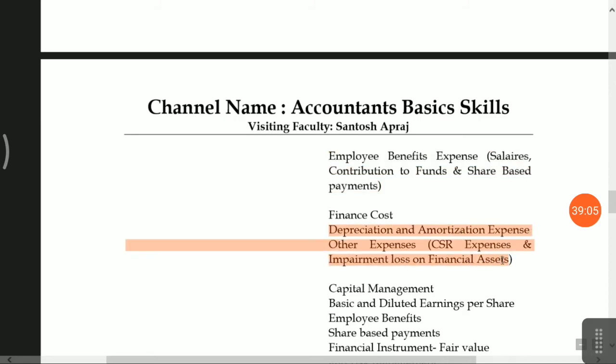Here you have to give separate presentation of CSR expenses, and impairment loss on financial assets you have to disclose here. Impairment means there is no chance of recovery of assets or dues. That time you have to do impairment. Friends, international investors are more interested that your financial statement should be presented on a realization concept basis. If there is no chance of recovery, then you have to make the provision, that is impairment.